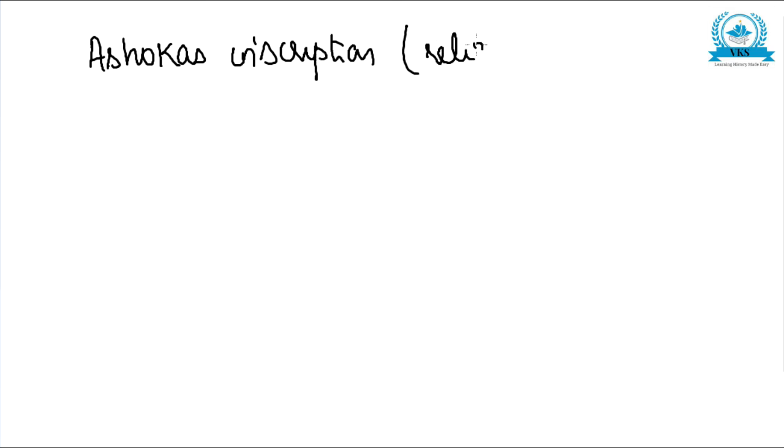Now let us see some examples of the important inscriptions. One is, as we have already studied, Ashoka's inscription. It can be called a religious as well as administrative inscription. It gives information about the religion and administration.